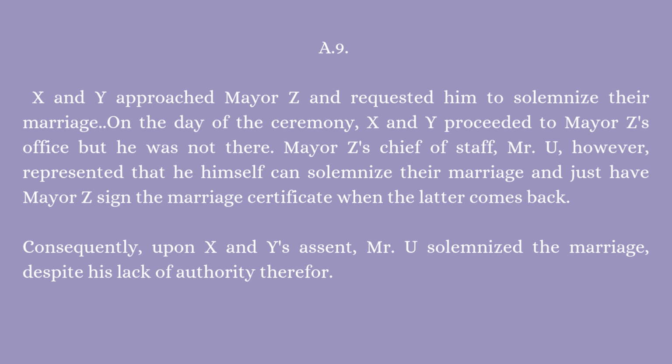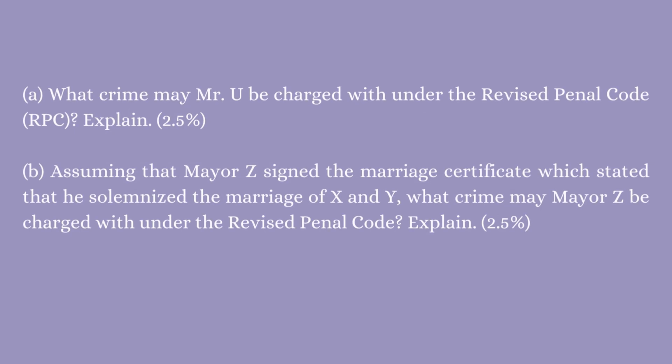Consequently, upon X and Y's assent, Mr. Yu solemnized the marriage, despite his lack of authority. Questions. One, what crime may Mr. Yu be charged with under the Revised Penal Code? Explain. Two, assuming that Mayor Z signed the marriage certificate, which stated that he solemnized the marriage of X and Y, what crime may Mayor Z be charged with under the Revised Penal Code? Explain.